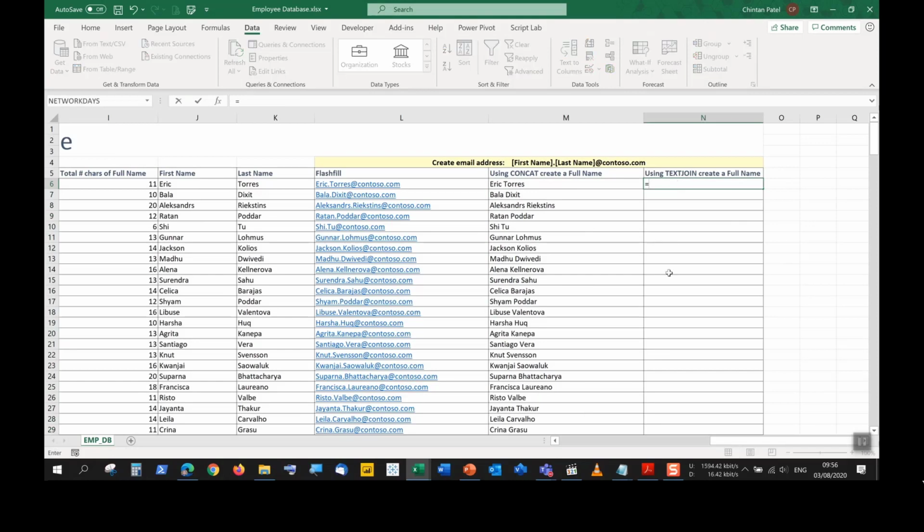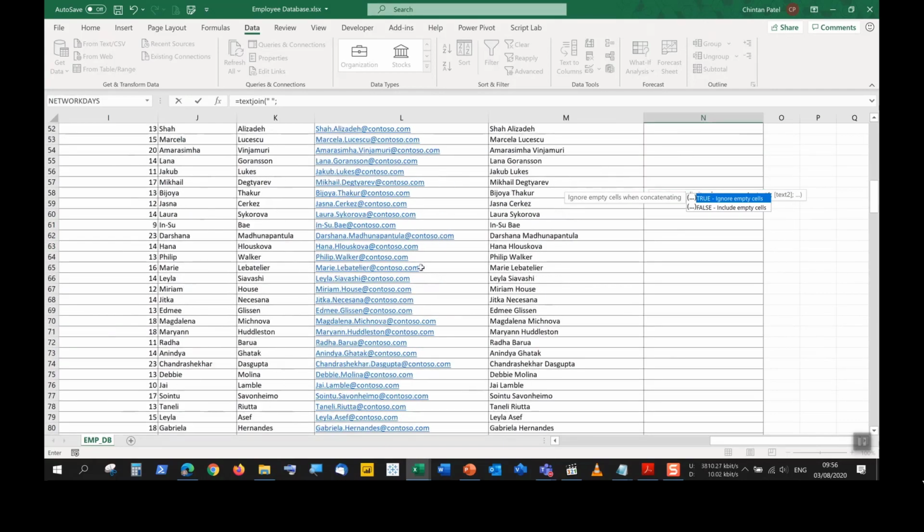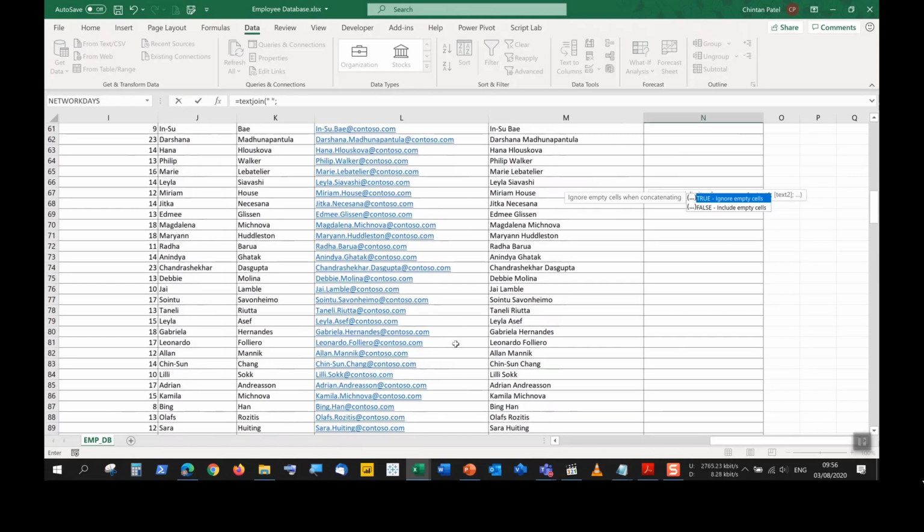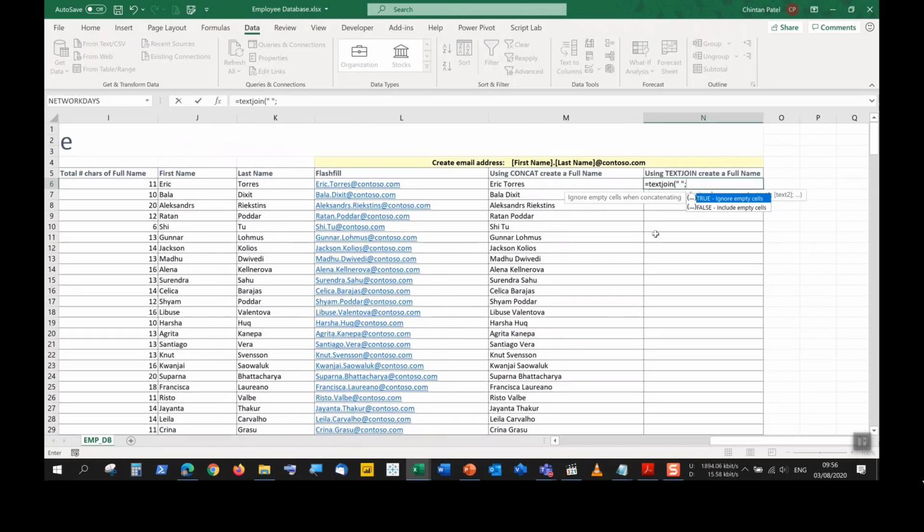And text join will work out better over here. Equals text join, open brackets. What is the delimiter? The delimiter is a space. So I have to specify the space using quotation mark, space bar, quotation mark. Next part of the calculation is it's asking you, do you want to ignore empty cells when concatenating? And that means if your range of cells has any blank cells, do you want the blank cells included or not? So should Excel continue the calculation if the blank cell exists, or should you exclude it?